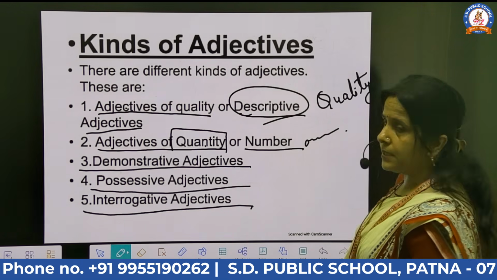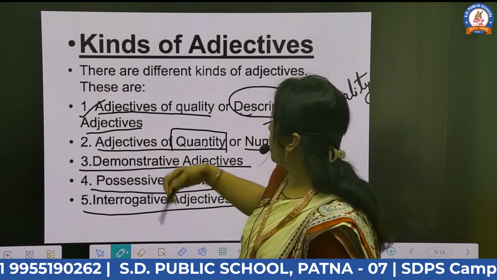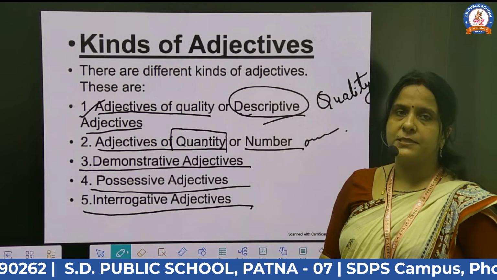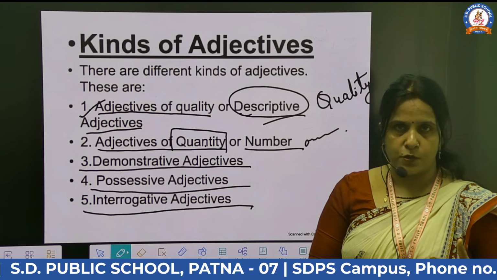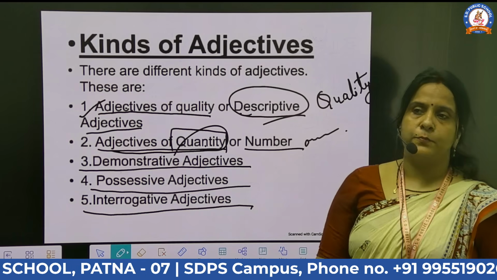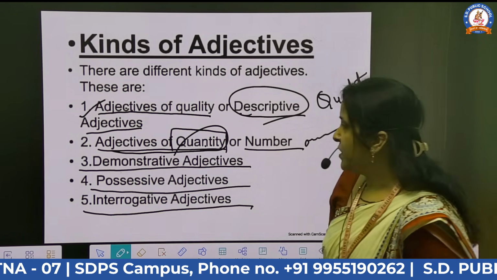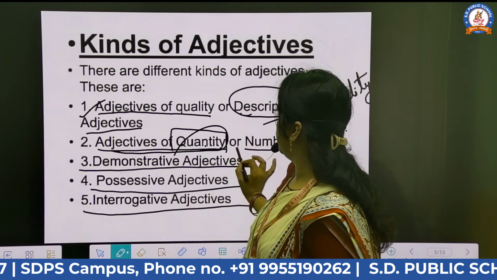So students, once again recall the kinds of adjectives. The first one is the adjective of quality or the descriptive. That means describing the noun or the pronoun. After that, adjective of quantity or number. That means the particular, the specific number, the specific quantity.